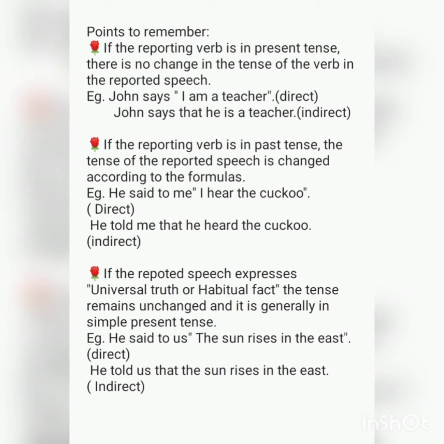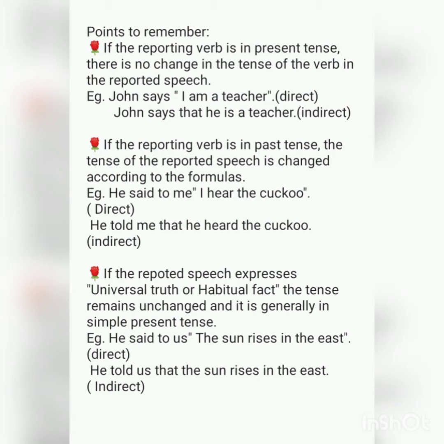Next, if the reported speech expresses a universal truth or habitual fact, the tense remains unchanged and it is generally in simple present tense. Example, he said to us, "The sun rises in the east." Here the reporting verb "said to" is past tense and the verb in the reported speech is present tense.